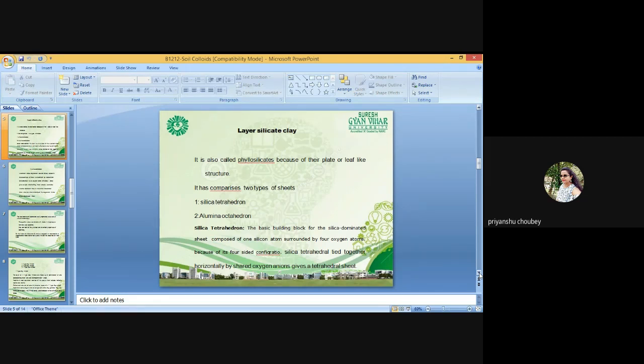So negative charge on the surface develops when dissociation takes place at a high pH. Like at a high pH in the equations, we can see surface connecting hydroxide